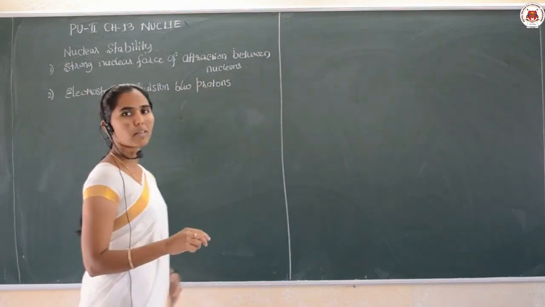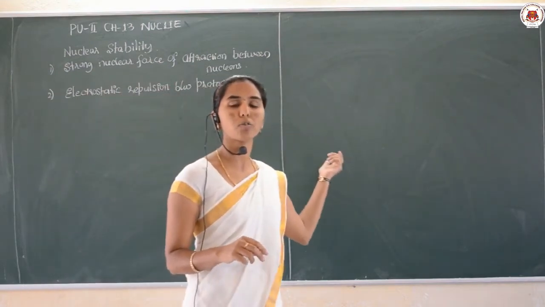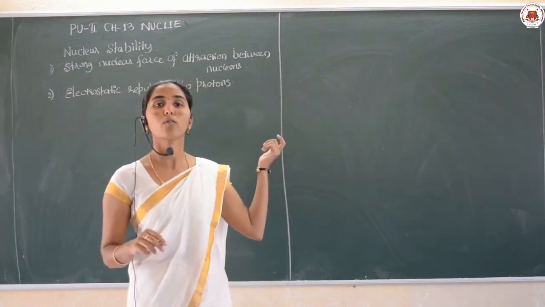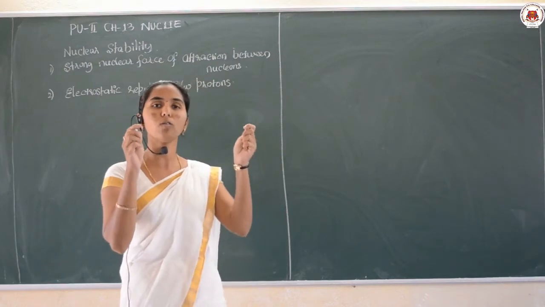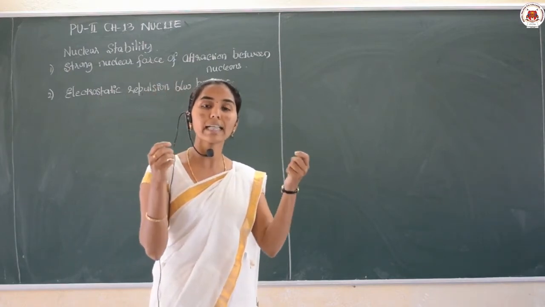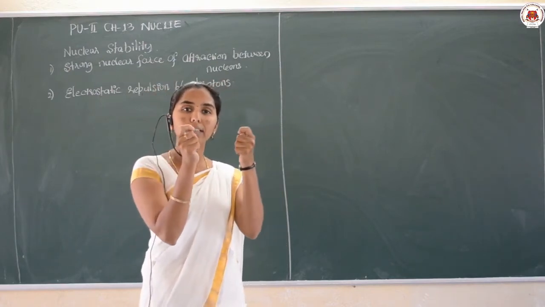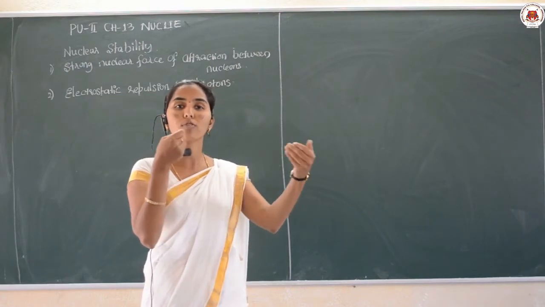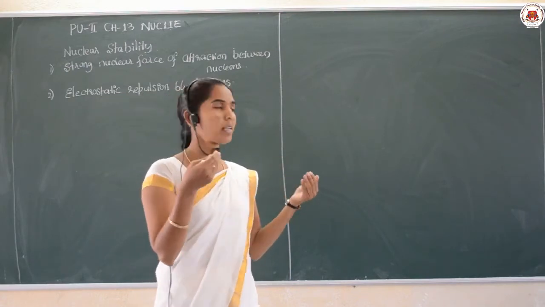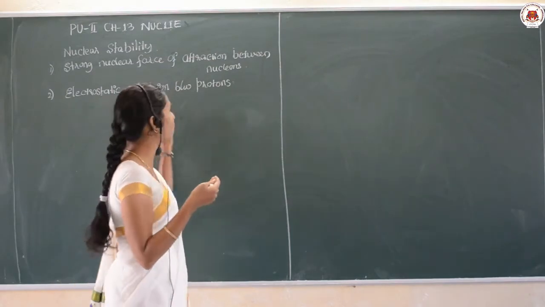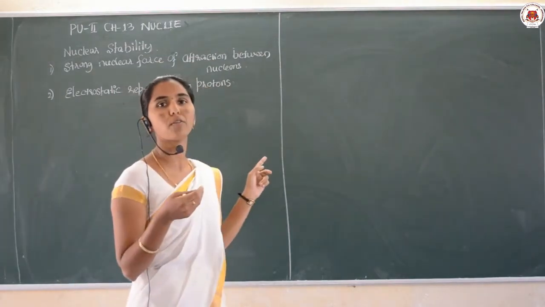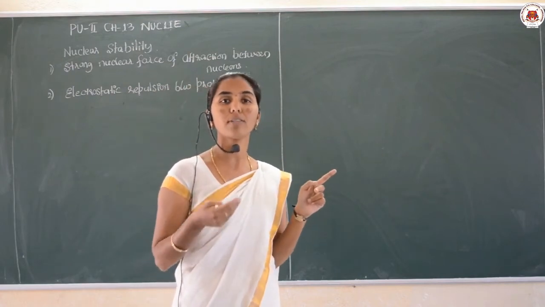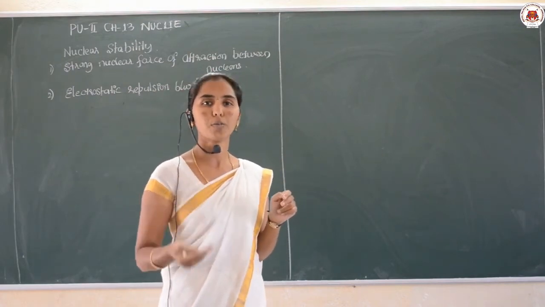See, why are we specifying the protons only here? Because we know that protons have positive charge, and like charges, when they come near each other, there is a strong force of repulsion, that is electrostatic repulsion, and these two forces are responsible for the explanation of the stability of the nucleus.